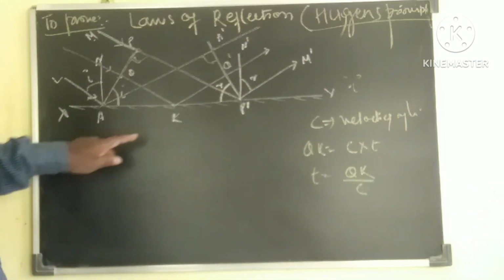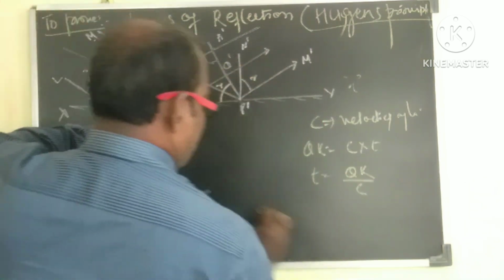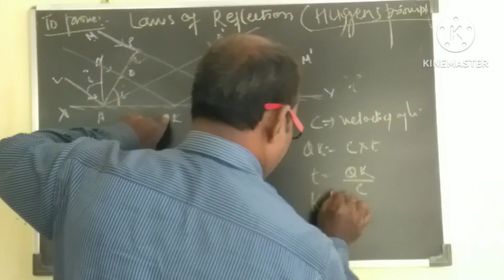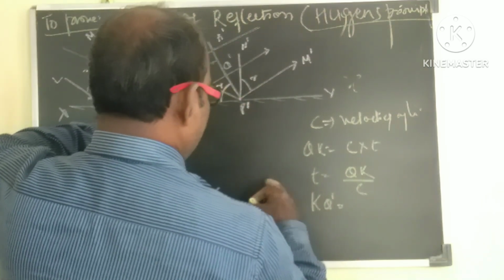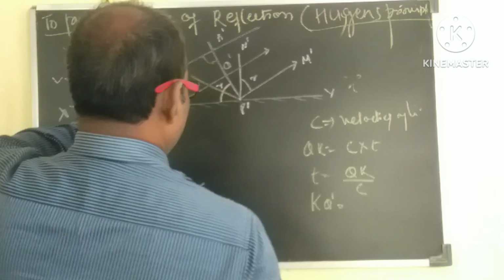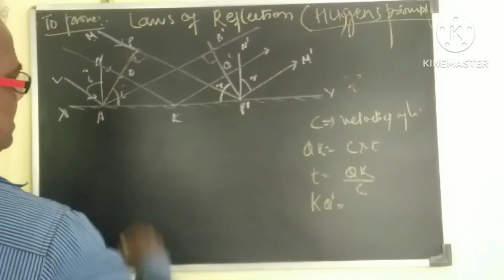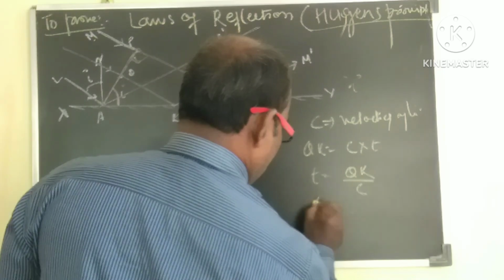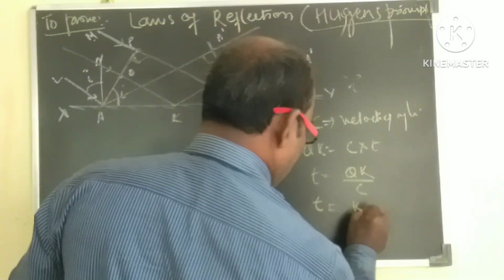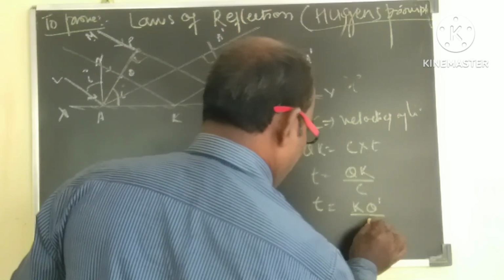Similarly, KQ dash we can write as c into the time t. That means we can write here time taken is equal to KQ dash by c.